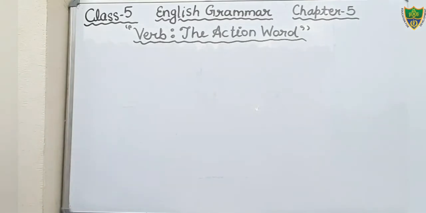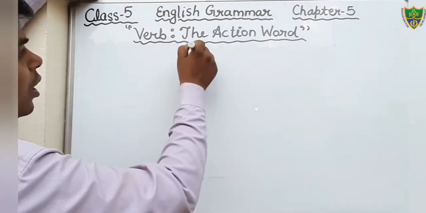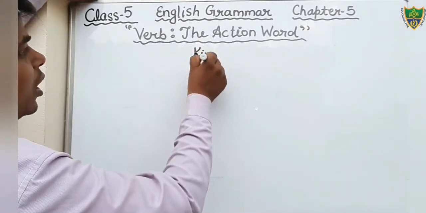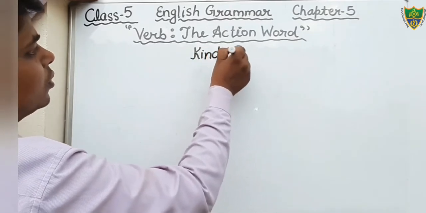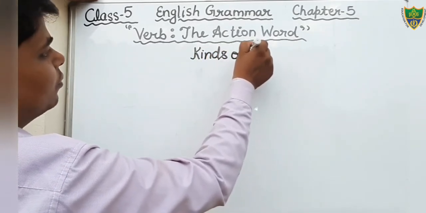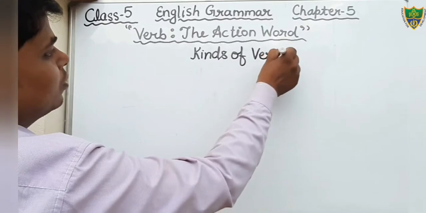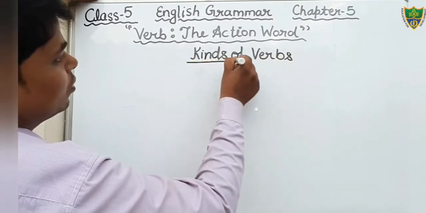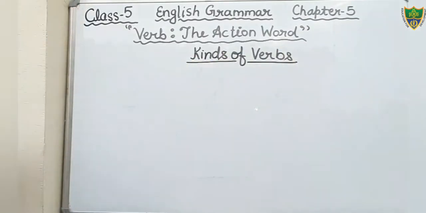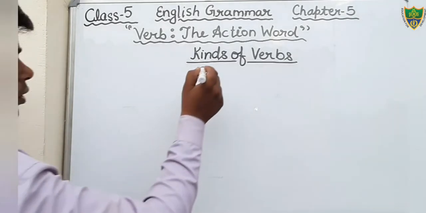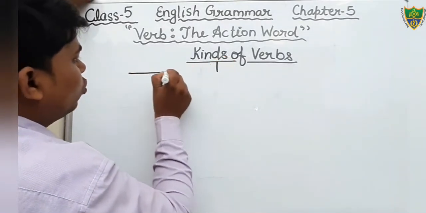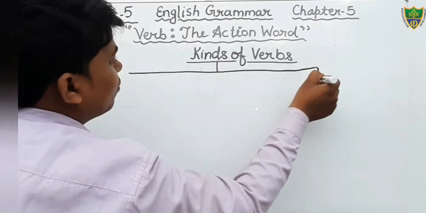Just put the heading, kinds of verb. In the middle of the line, put the heading kinds of verb. Okay, kinds of verb. Just make a diagram. There are mainly two kinds of verb.